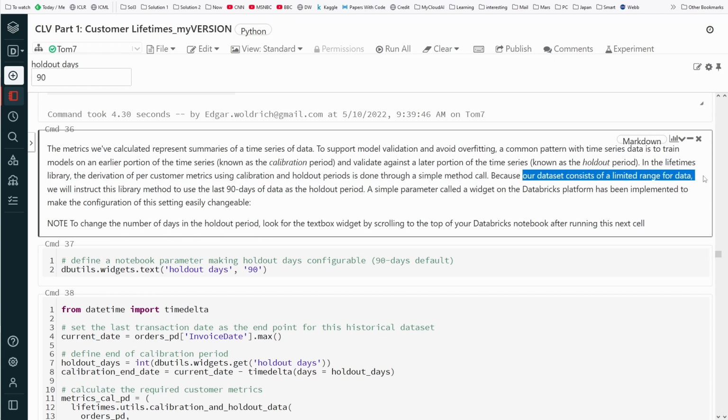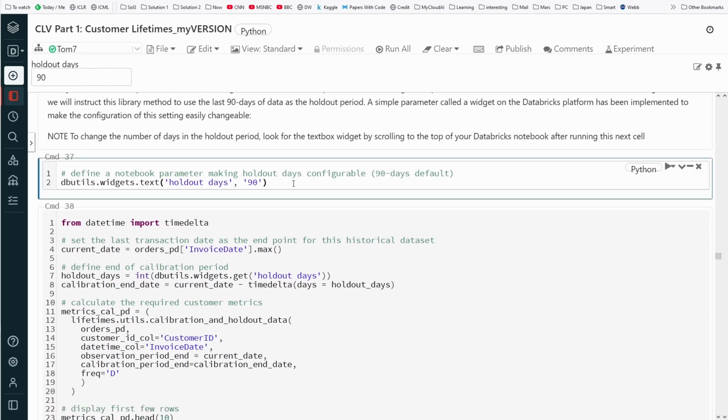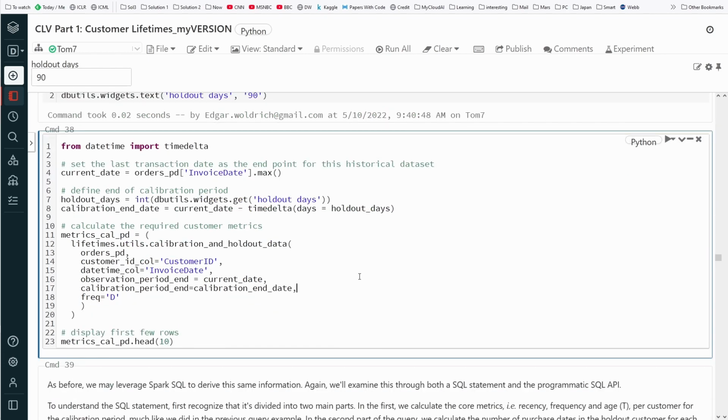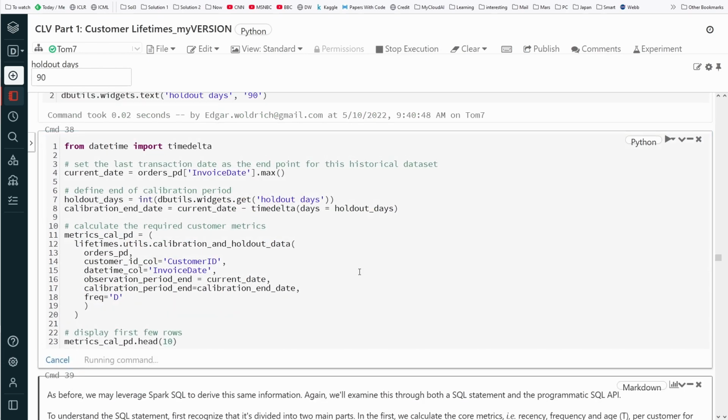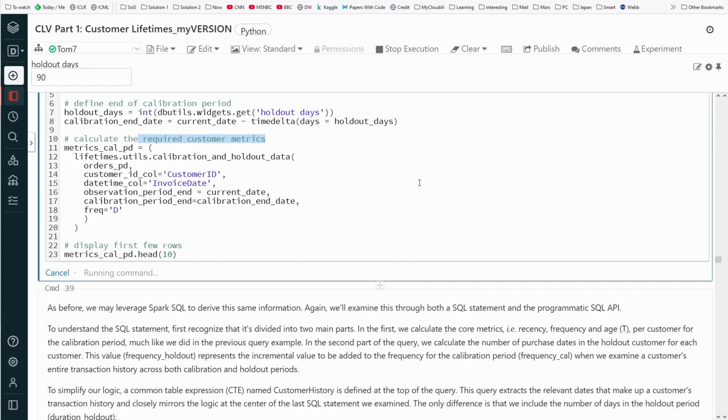Because our dataset consists of a limited range of data, we will construct this library method to use the last 90 days of data as the holdout period. No problem, I think they know what they're doing. Should be reasonable. So our holdout is 90 days. Set the last transaction date as the endpoint for this historical dataset. Calculate the required customer metrics. This is typical SQL.